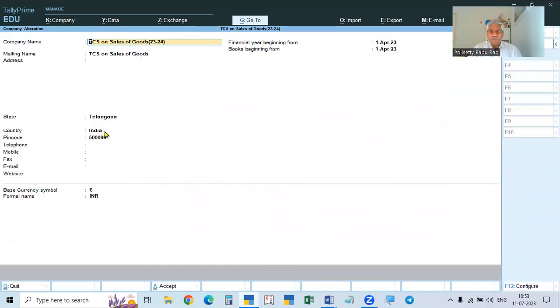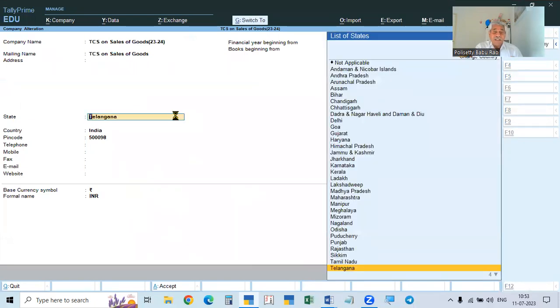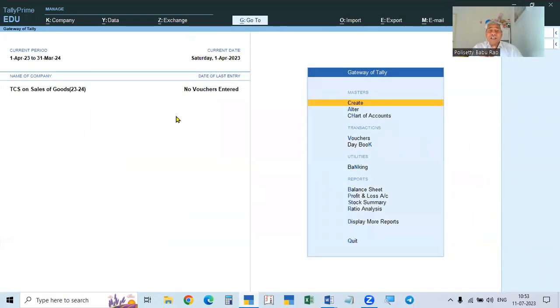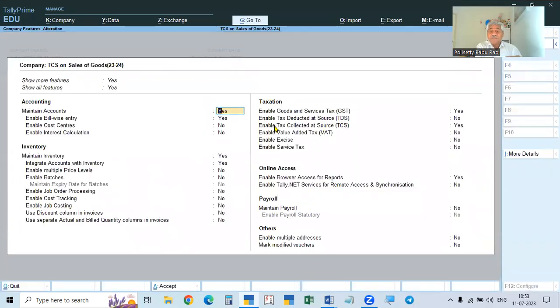So creation is the same, no change at all. We will create the company. After creating the company, the F11 company features window will open immediately if it is a new company. If it is an existing company, we have to press F11. Go to the company features, and here maintain accounts, bill-wise is compulsory, bill-wise details, and then inventory, integrate accounts, everything should be yes.